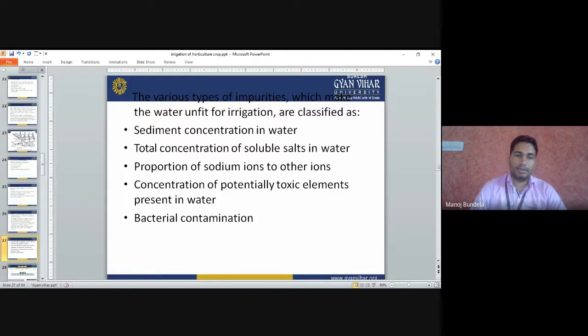The bacterial contamination. Sometimes bacterial contamination occurs in the soil and water. If we apply that water, it will affect the quality of the soil. So this is all about the methods of irrigation.